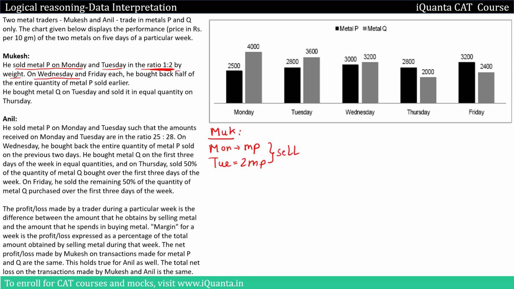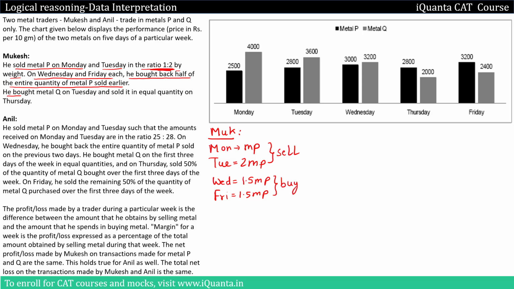Then on Wednesday and Friday each, he bought back half of the entire quantity of metal P sold earlier. Now total quantity of metal P sold till now is 3 MP, 2 MP plus MP. So he'll be buying back 3 MP, but equally on Wednesday and Friday. So on Wednesday he'll buy how much? 1.5 MP, because that is half of 3 MP, and on Friday as well he'll buy 1.5 MP. So this is regarding the metal he buys.